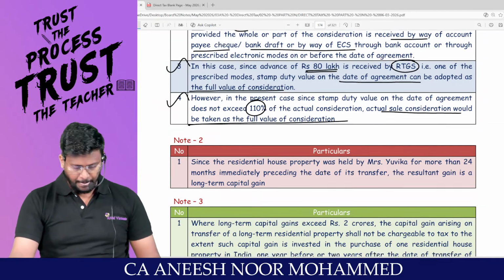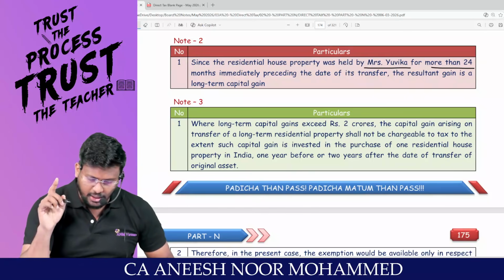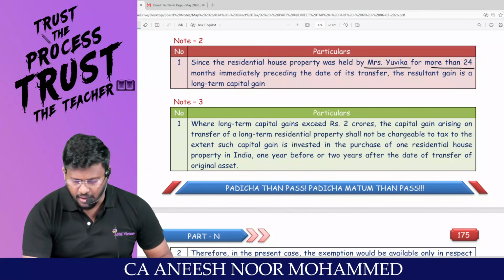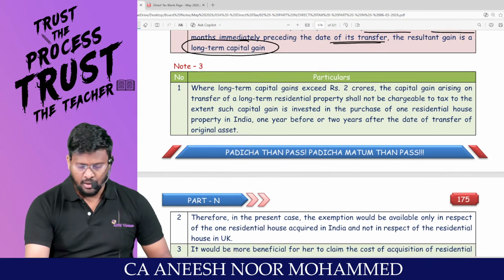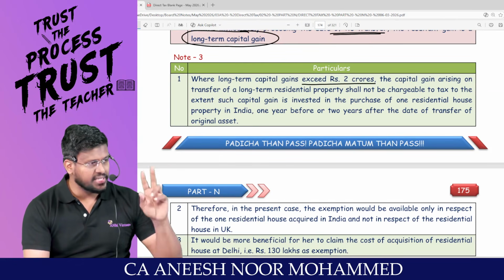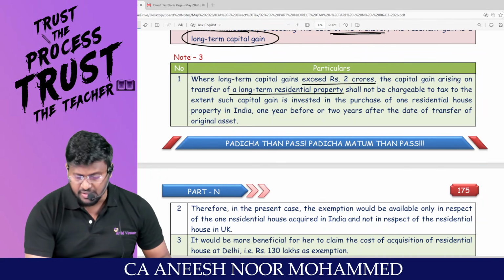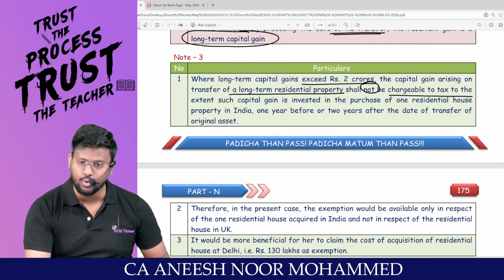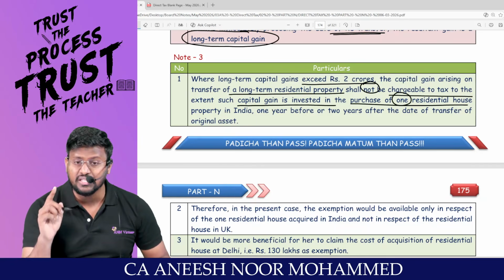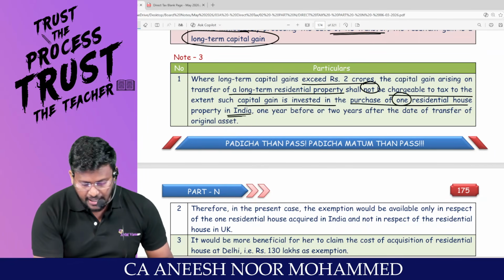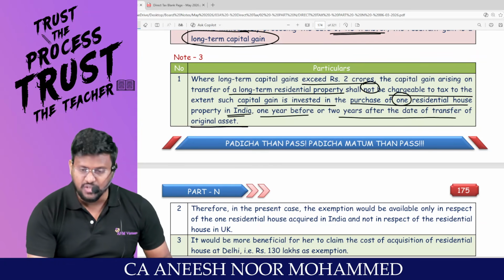Able to appreciate? Since a residential house property was held by Mrs. Yuvika for more than 24 months immediately preceding the date of its transfer, the resultant gain will be long-term capital gain. Where the long-term capital gain exceeds 2 crore, capital gain arising on transfer of a long-term residential property shall not be chargeable to tax to the extent such capital gain is invested in the purchase of one residential house property, either 1 year before or 2 years after the date of transfer of the original asset.